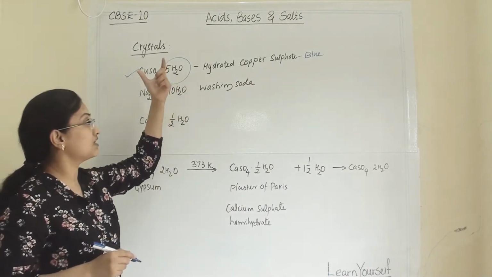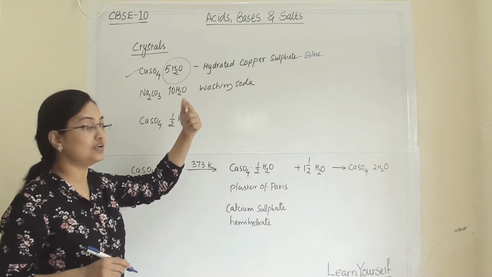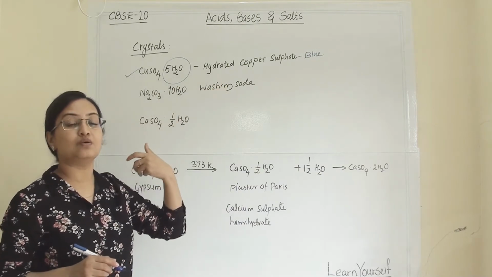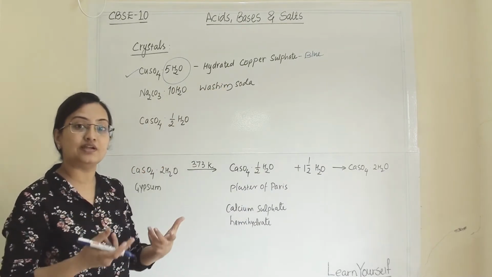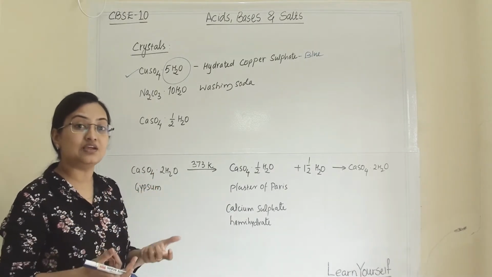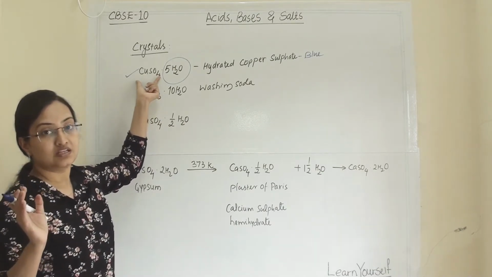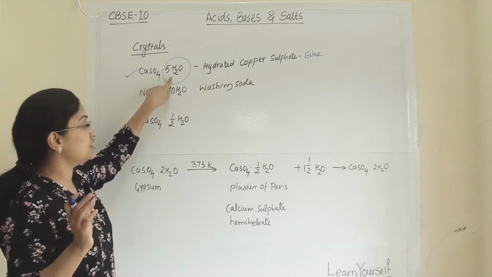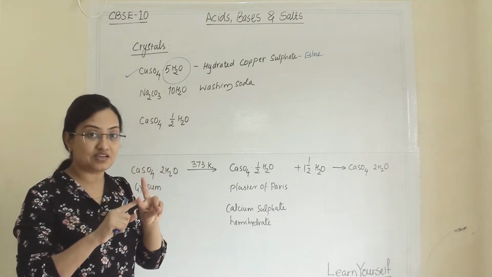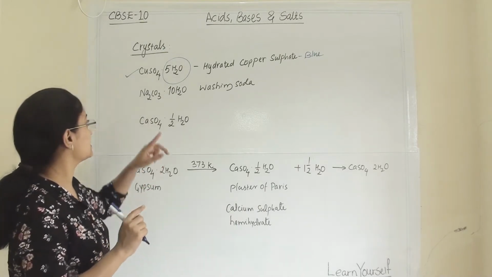It gives a crystalline nature to the compound, and along with that it gives a blue color to hydrated copper sulfate. Once you heat the substance, that water comes out and leaves behind white copper sulfate with amorphous nature. So this water is important for two things: to impart crystalline nature and the color of the crystalline substance.